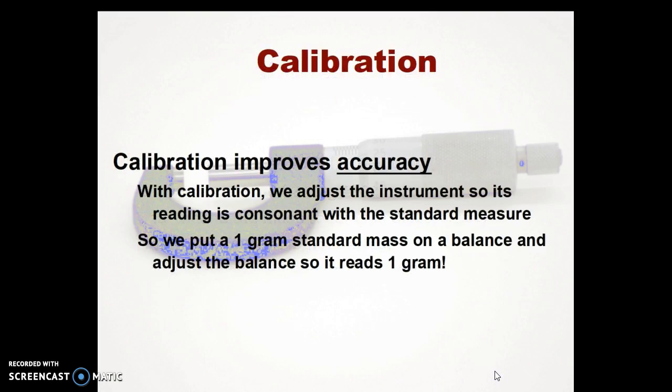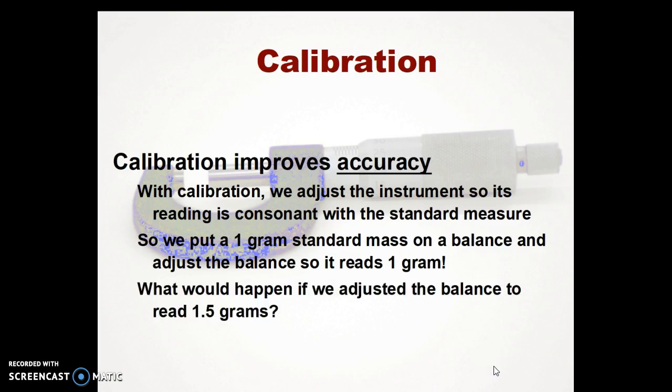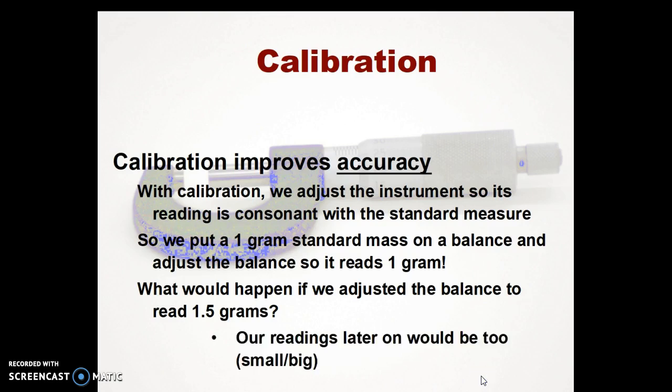Calibration will improve accuracy. With calibration, we adjust the instrument so its reading is consonant with a standard measure. So, for instance, we put a 1 gram standard mass on one of those electronic balances, and then we adjust the reading on the balance so it reads 1.000 gram. What would happen if we adjusted the balance to read 1.5 grams? You might want to turn the video off and talk to somebody about that. Turn it back on later. Well, our readings later on would be too what? Small or big? Well, the answer is, since we calibrated it high, they would be too big.